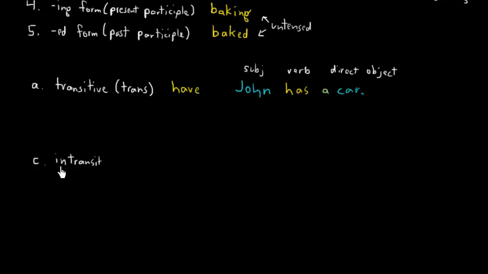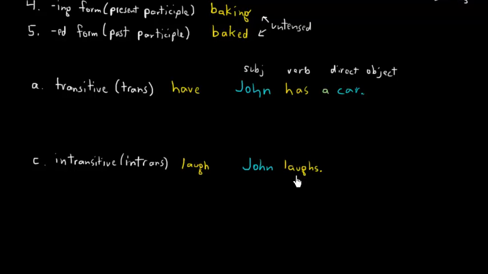Intransitive, and that's abbreviated intrans. In this case, we're going to use laugh. An intransitive verb is one that does not need to transfer. John does not need to transfer the action to someplace else. It's complete in and of itself, and it really doesn't make sense to transfer the action. So John laughs. John is the one that's laughing.